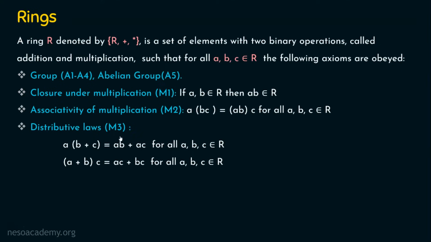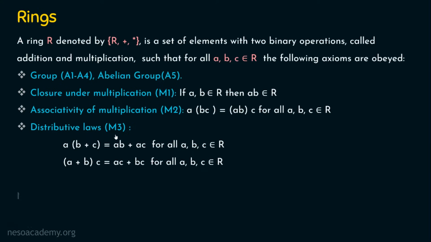Then M1, M2 and M3 are also satisfied. If all these conditions are satisfied, then the set you are taking, that is R, plus, star, is said to be a ring. Simply, a ring will satisfy A1 to A5 and M1 to M3. That's it about rings. Let's dive into a commutative ring.